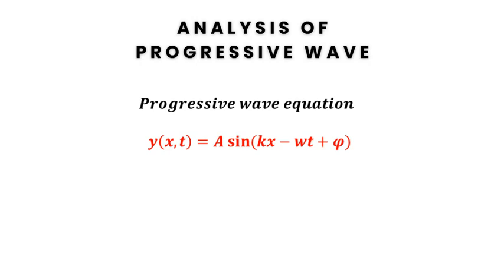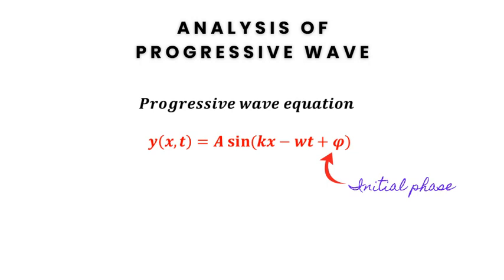y of x comma t equals A sine of kx minus omega t plus phi, where y of x comma t is the displacement of the wave at position x and time t. A is the amplitude of the wave, which is the maximum displacement from the equilibrium position. k is the wave number defined as 2 pi divided by lambda, where lambda is the wavelength. Omega is the angular frequency, which is defined as omega equal to 2 pi f, where f is the frequency of the wave. Phi is the initial phase of the wave at x equal to 0 and t equal to 0.